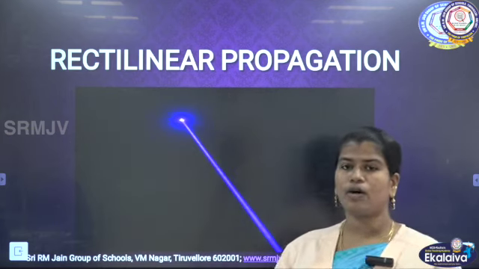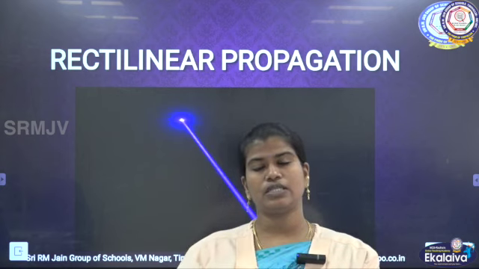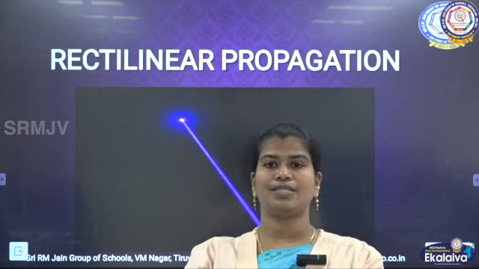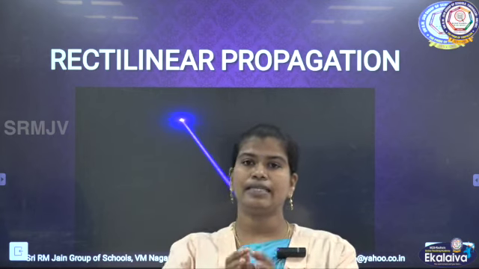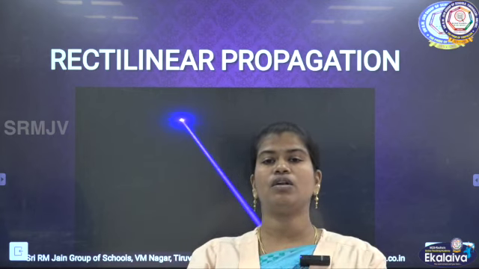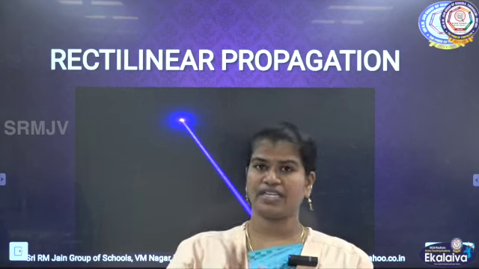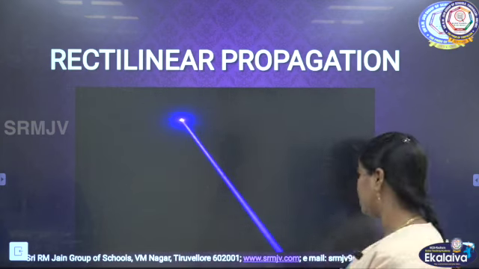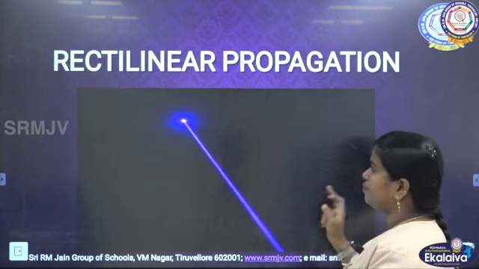According to this lesson, we are only going to discuss reflection as well as refraction, and these two concepts are based on light travelling in a straight line, that is, the rectilinear propagation of light.